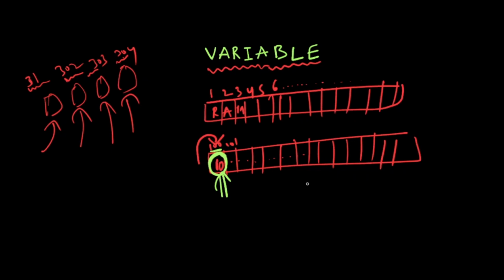But is it easy to remember 100? In this case it is easy because 100 is a very memorable number, but in some cases the address will be 1, 2, 7, 6, 8, 9 like that, big numbers. It is not possible to remember, right? So we will give names to these addresses. For example, I want to store 10. Think, here it is the roll number of Ram. So I will give the name, sorry, not name, roll number as the tag.